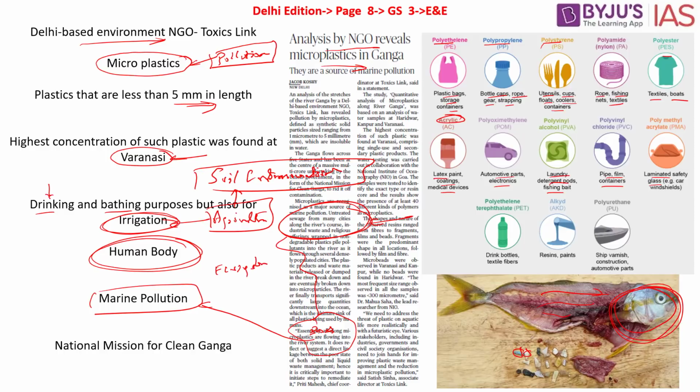The government of India, in order to overcome the pollution, has come up with the National Mission for Clean Ganga, but that is not enough, says this article. So the article goes on to recommend that we require a multi-stakeholder approach, where people will have to come together.